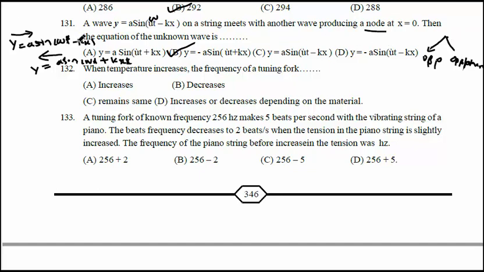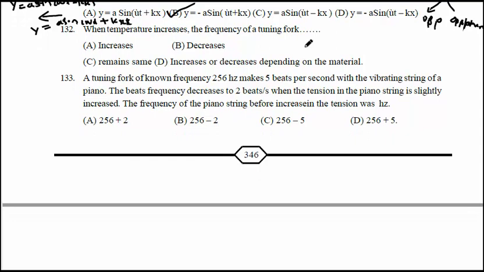Opposite direction means minus becomes plus. Opposite phase means plus becomes minus here: y equal to minus A means opposite phase. The plus is the opposite direction. So both properties are in the second option, and that's why option B is correct.